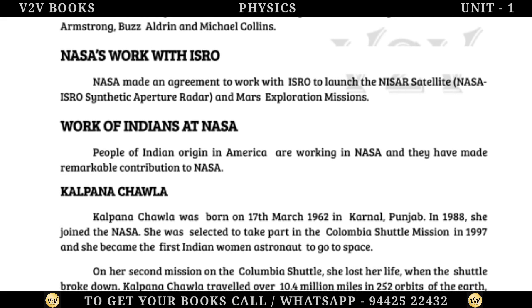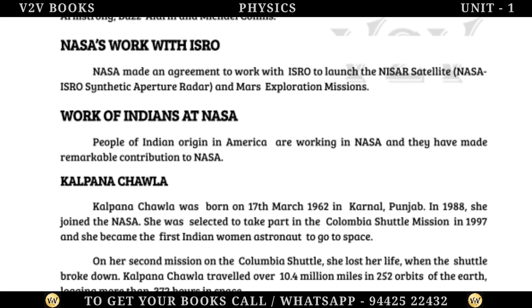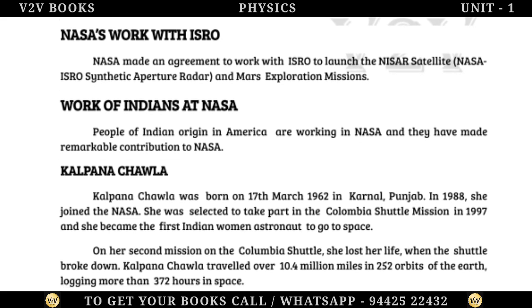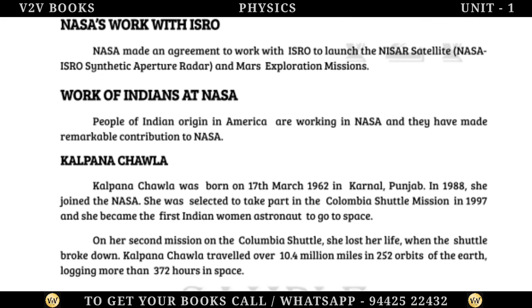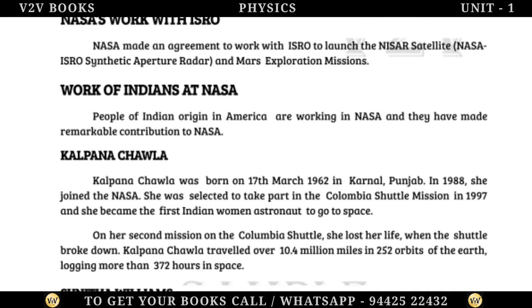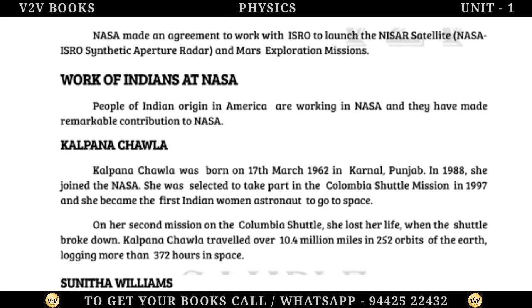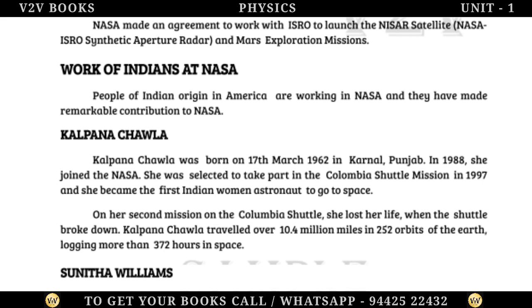Work of Indians at NASA. People of Indian origin in America are working in NASA and they have made remarkable contributions to NASA. Kalpana Chawla. Kalpana Chawla was born on 17th March 1962 in Karnal, Punjab. In 1988, she joined NASA.